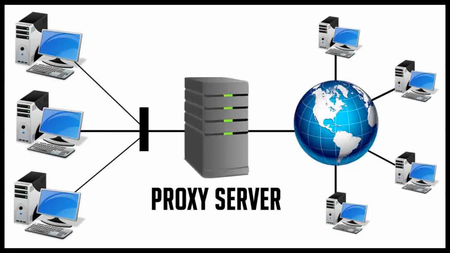So, the proxy server works in between the client machine and the actual server. In the background image, you can see that client machines are connected to the proxy server. Further, the proxy server is communicating to the actual server through the internet.